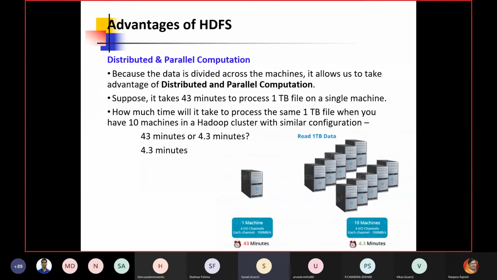The other thing is distributed computation. Distributed computation means, suppose I'm taking 10 terabyte files. If I am scanning it with maybe some parser, and I need 43 minutes to scan, what it will do is run all the parsers parallelly in different nodes, so that even the scanning part could be done parallelly. Whatever was there with 43 minutes with one processing element, now I can do it with the help of 10 processing elements in 4.3 minutes only. That is the way the parallel computation can be done.